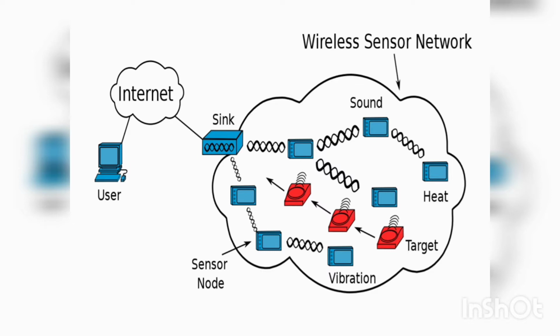WSNs are enabled by wireless communication protocols such as IEEE 802.15.4. Zigbee is one of the most popular wireless technologies used by WSN. Zigbee specifications are based on IEEE 802.15.4. Zigbee operates on 2.4 GHz frequency and offers data rate.